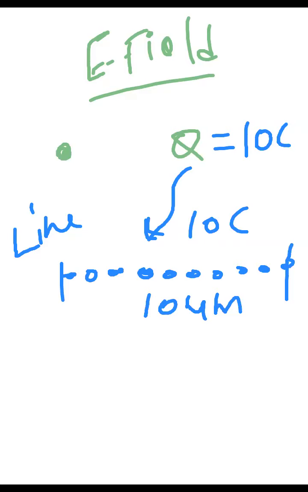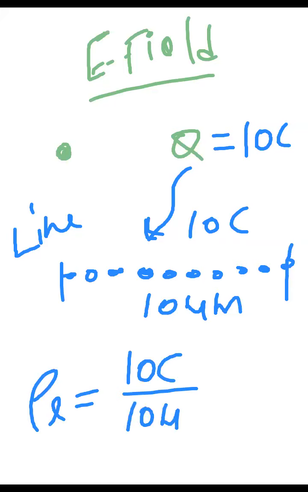No, sir. I am asking, I am not going to number of electrons and all. How much charge will be there? I am not asking how many electrons will be there in one micrometer. I am asking how much charge will be there in 1 micrometer. So clearly, the charge is 10 coulomb divided by 10 micrometer. How much charge will be there? 1 coulomb of charge will be there per micrometer.